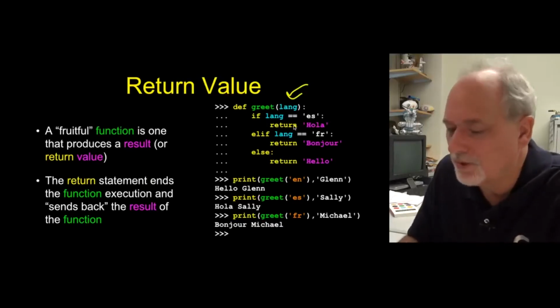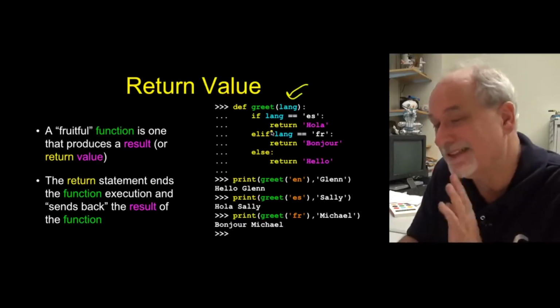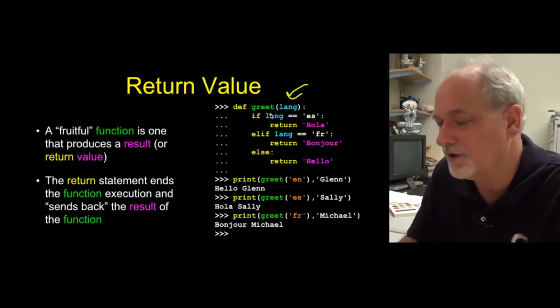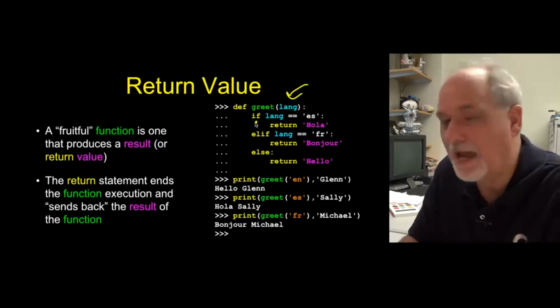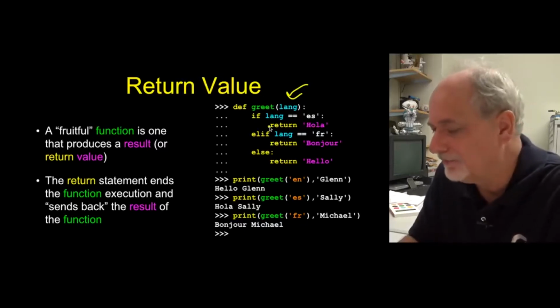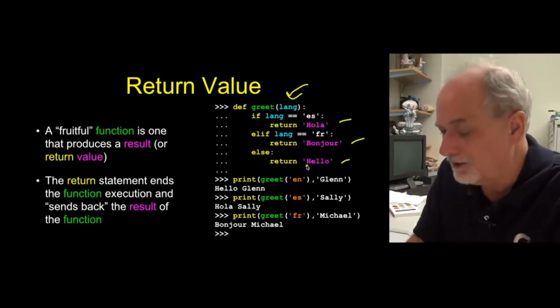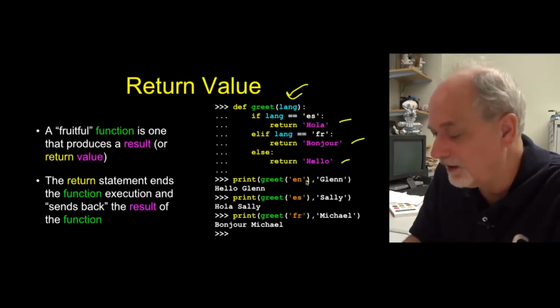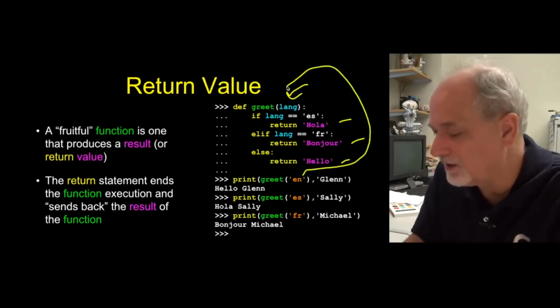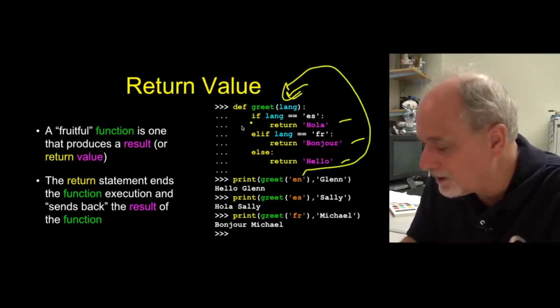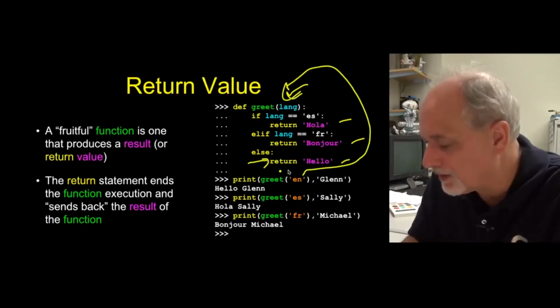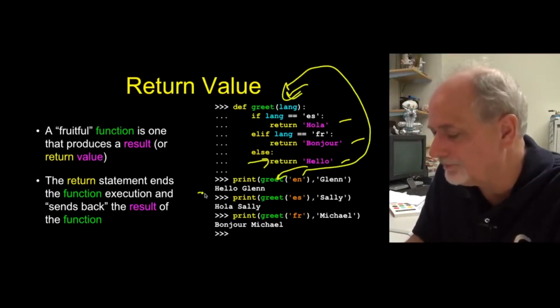And instead of just doing a print statement, which is what we did before, this is now more like a function because it takes some input and produces some output as a return rather than just printing. It's a little tacky for a function to print. And so here we return hola, bonjour, and hello based on the right thing. So now we say print greet en, so it runs the code once, lang is en, and then it runs this code, and the residual value is hello, so it says hello Glenn.